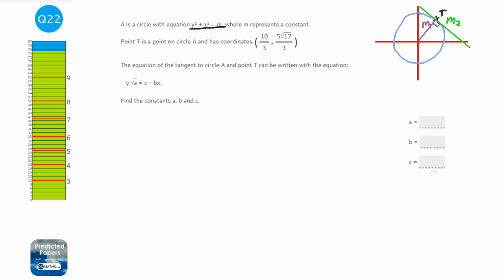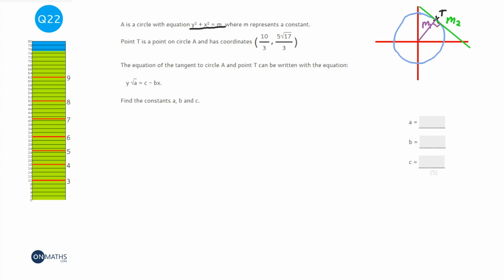The only thing we've got left is c to work out if we've already got the gradient. So a lot going on there. We're also told the coordinates of T, but they're in a not very helpful form. They've got surds and they're in fractions, so it's not the most helpful piece of information that we can have.